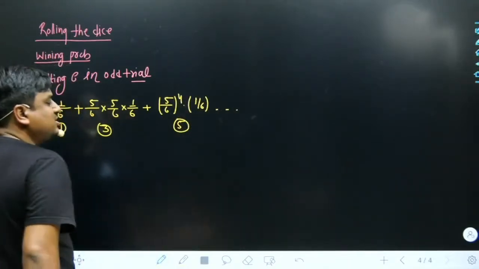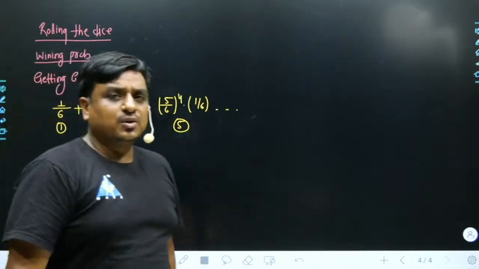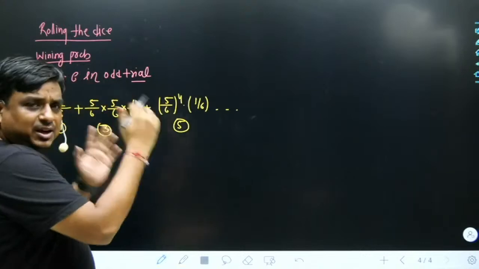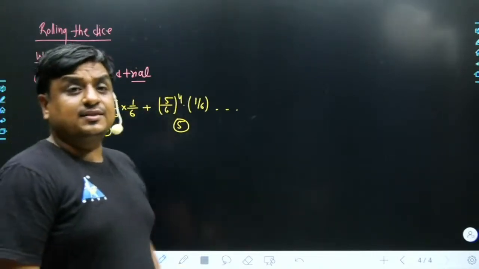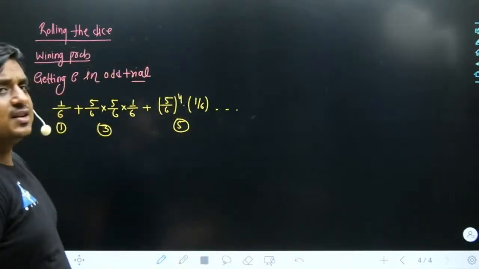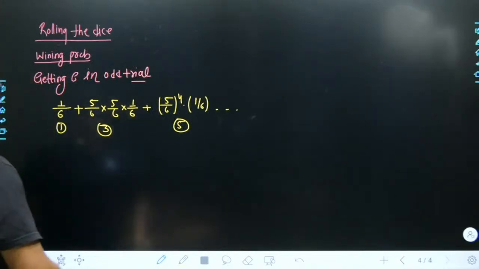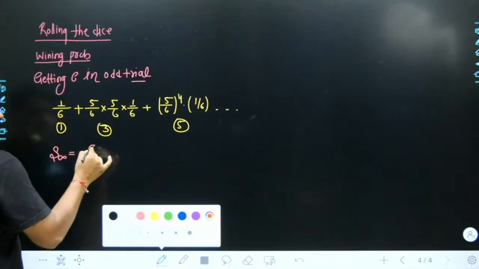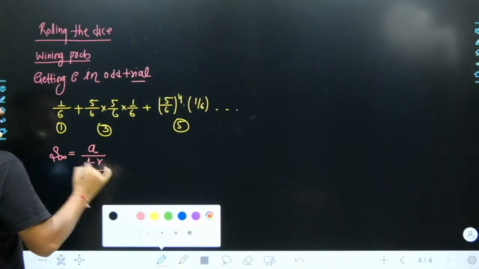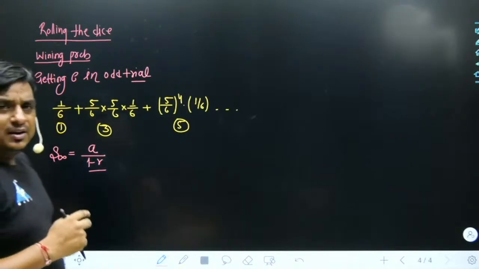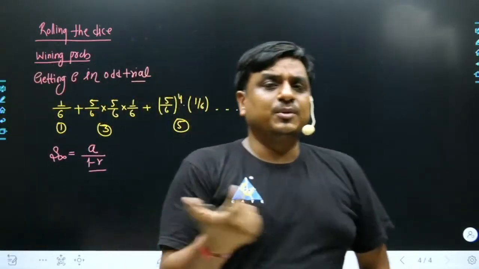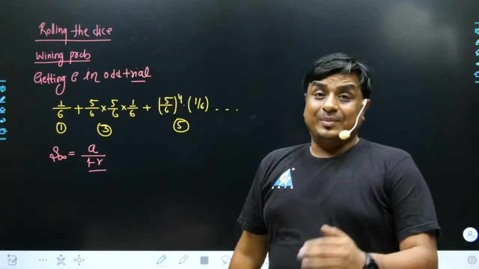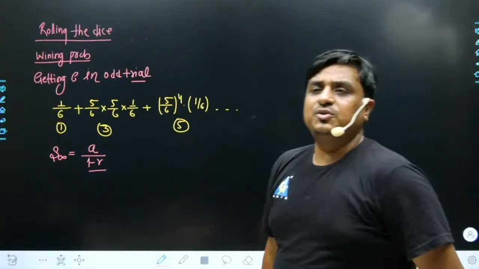Again, it is a GP series which contains an infinite number of terms, and once we add them together, we get the probability of getting the outcome 6 in an odd number of trials, which includes 1, 3, 5, and so on and so forth. So can I use this formula? S infinity is equal to a divided by 1 minus r. Yes. Only 2 requirements are predefined. The number of terms involved with the GP must be infinite, and the magnitude of r, the common ratio, has to be between 0 and 1.